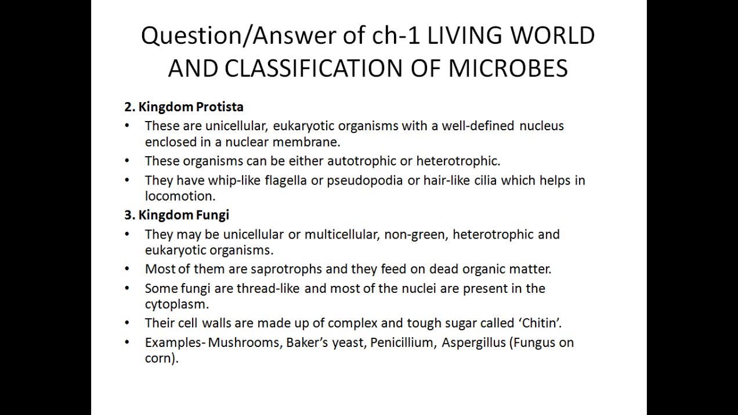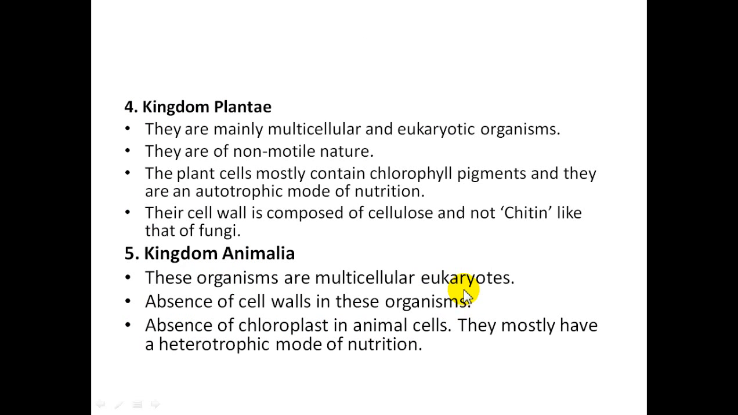Their cell walls are made up of a complex and tough sugar called chitin. This is a very important point. It might be asked somewhere that fungi have a tough sugar outer layer called chitin. Now, examples of fungi are mushrooms, baker's yeast, penicillium, and aspergillus, that is the fungus on corn. So these are all very common examples which we see around us.